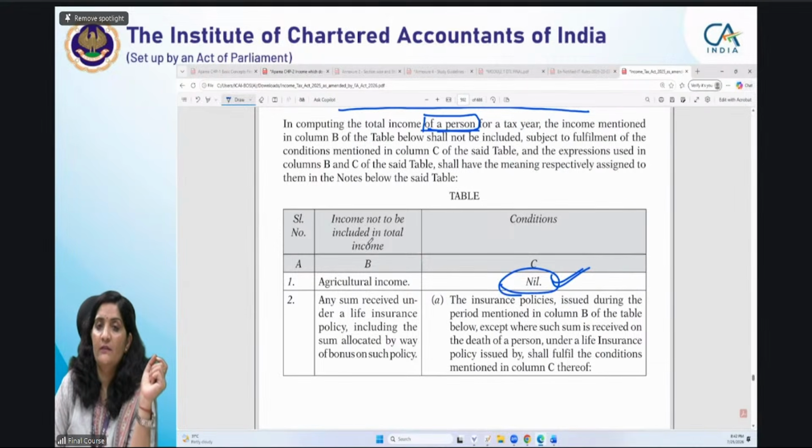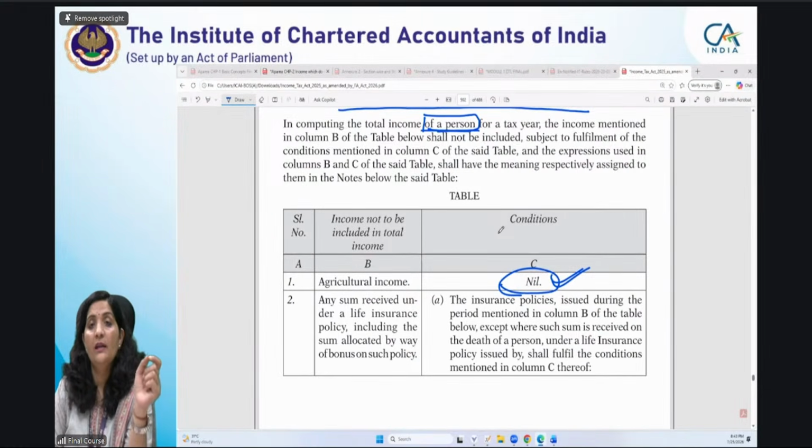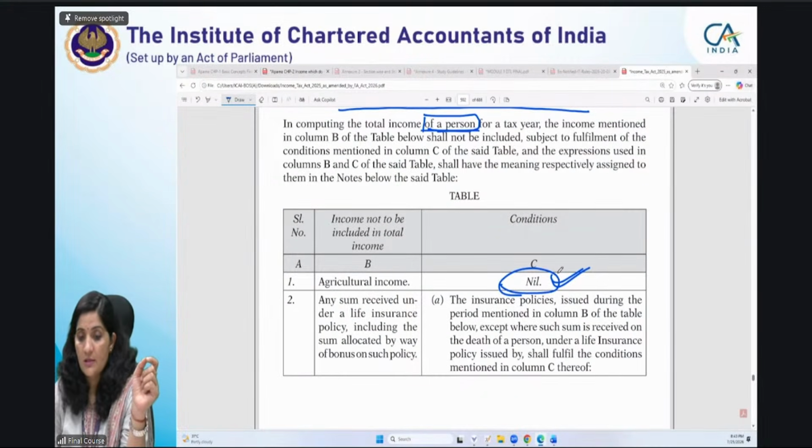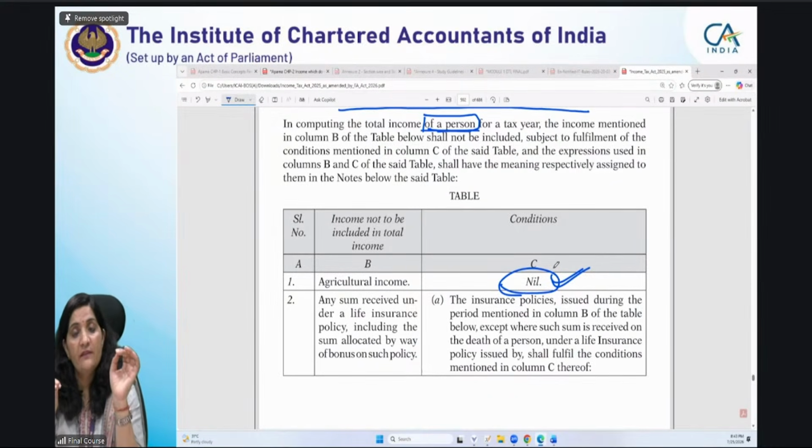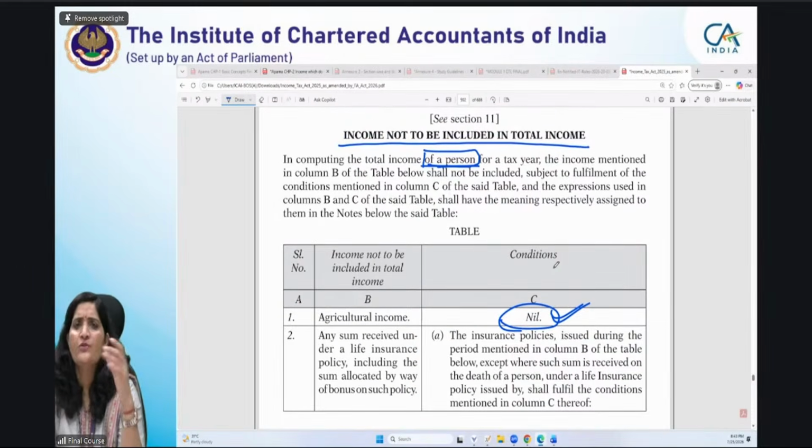The second column is giving you the income which will not be included in the total income. And the third column is giving you the conditions. Okay? Now with respect to agriculture income, there is no condition, nil is written, right? So there is no condition, agriculture income will be exempted. You know, if you are receiving agriculture income, suppose from Australia, from Canada, from outside India, it is not exempted. Why? Are you getting my question?